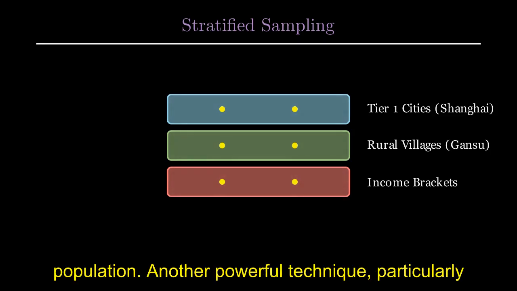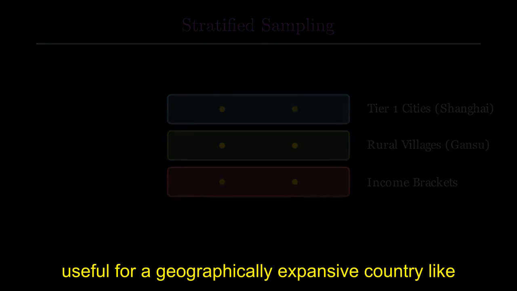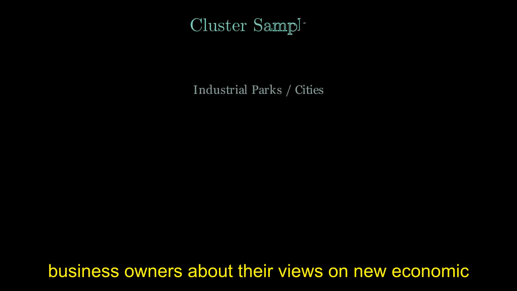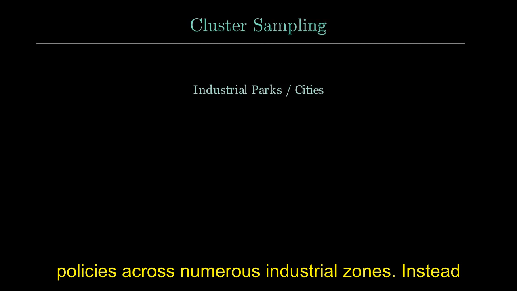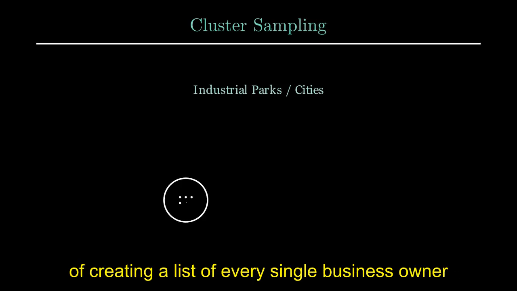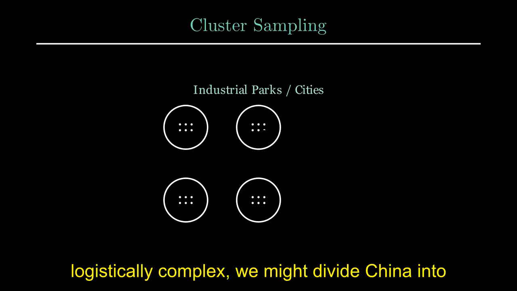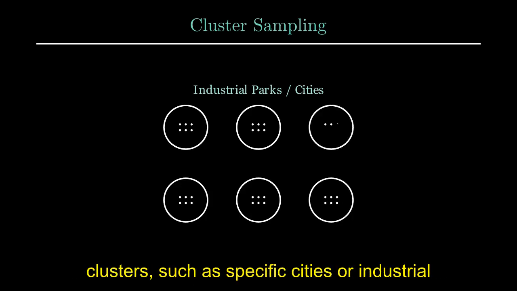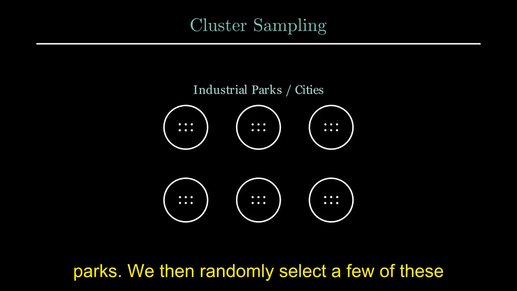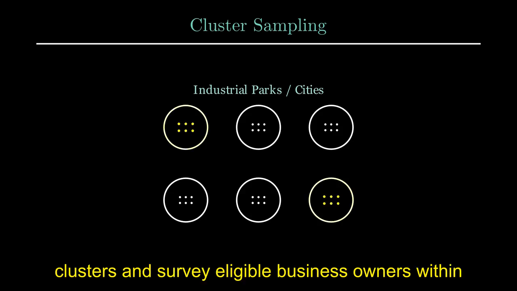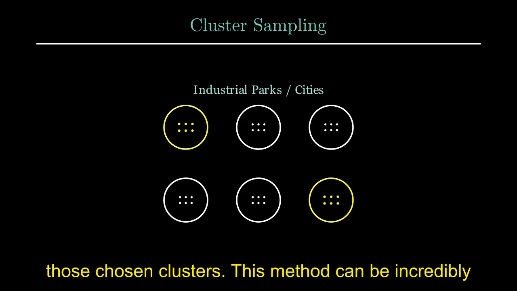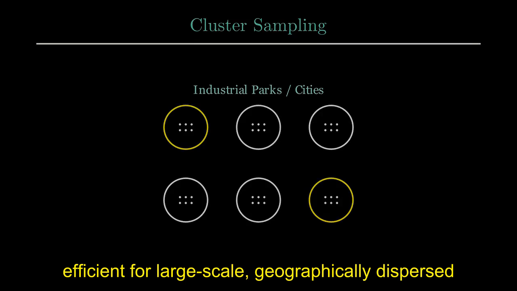Another powerful technique, particularly useful for a geographically expansive country like China, is cluster sampling. Imagine trying to survey business owners about their views on new economic policies across numerous industrial zones. Instead of creating a list of every single business owner and randomly selecting from it, which can be logistically complex, we might divide China into clusters, such as specific cities or industrial parks. We then randomly select a few of these clusters and survey eligible business owners within those chosen clusters. This method can be incredibly efficient for large-scale, geographically dispersed studies.